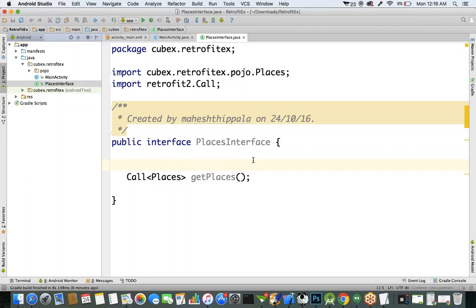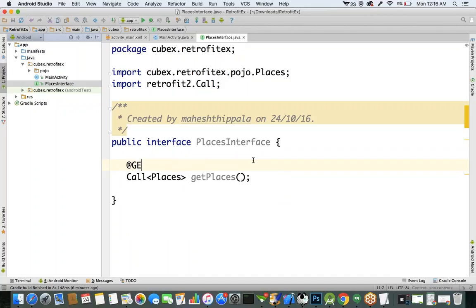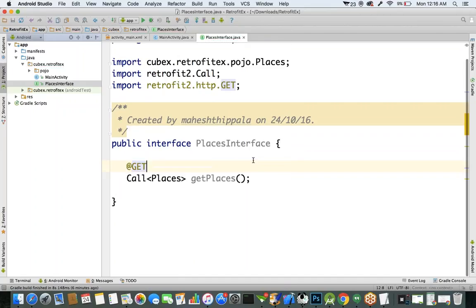On top of this method, we have to specify whether it's a GET type of request or a POST type of request, with an annotation. It's a GET type of request, so @GET. In this GET annotation, we have to specify the URL, which URL we want to call, the URL of that particular web service.